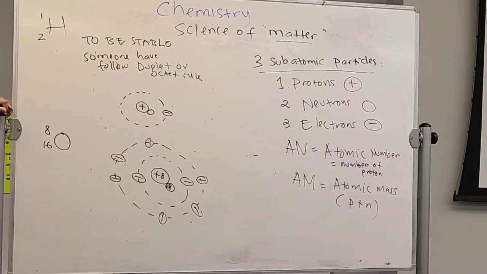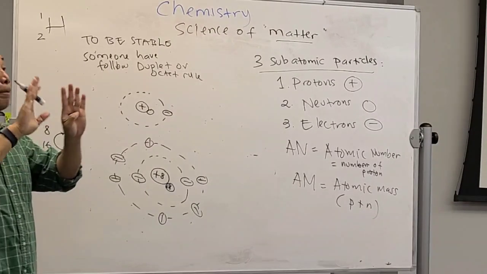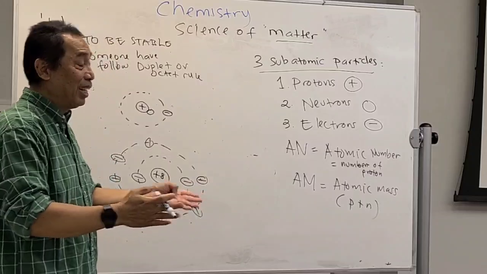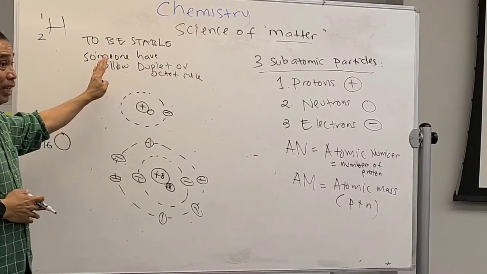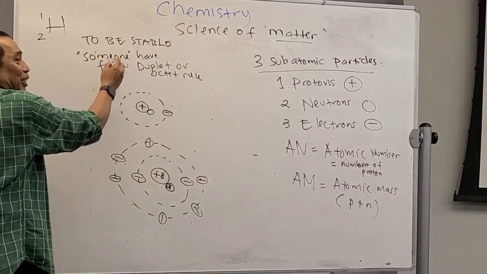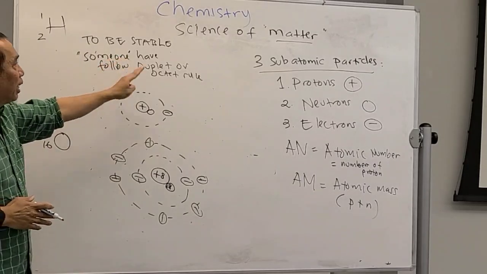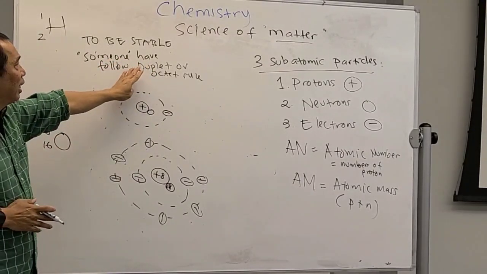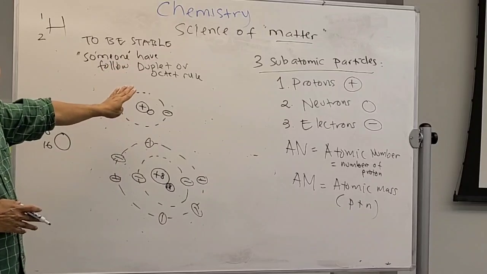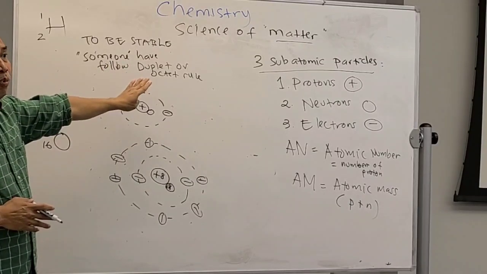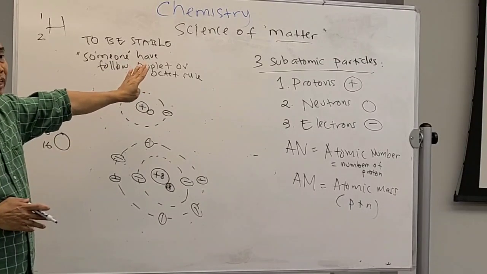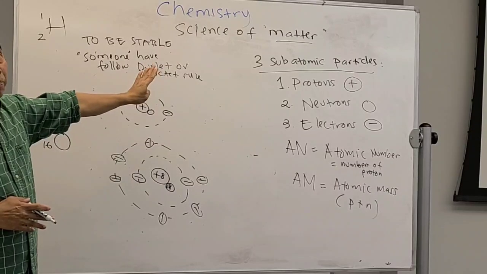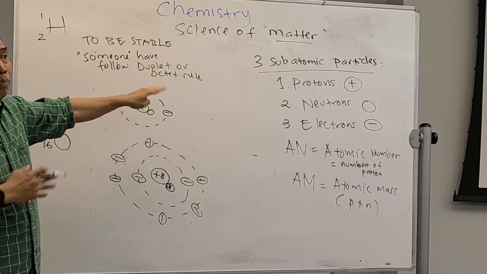To be stable means to be present in nature. If they do not follow this rule, those things will be unstable. It means they usually are not present in nature. If they are present, it's very brief, because they have to be stable.